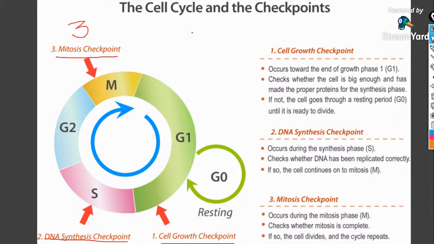So just understand that the cell consists of three checkpoints in order to ensure that proper cell division is going on. It checks the capability of a cell to move to the next phase. Clear with that? That's all about the cell cycle.